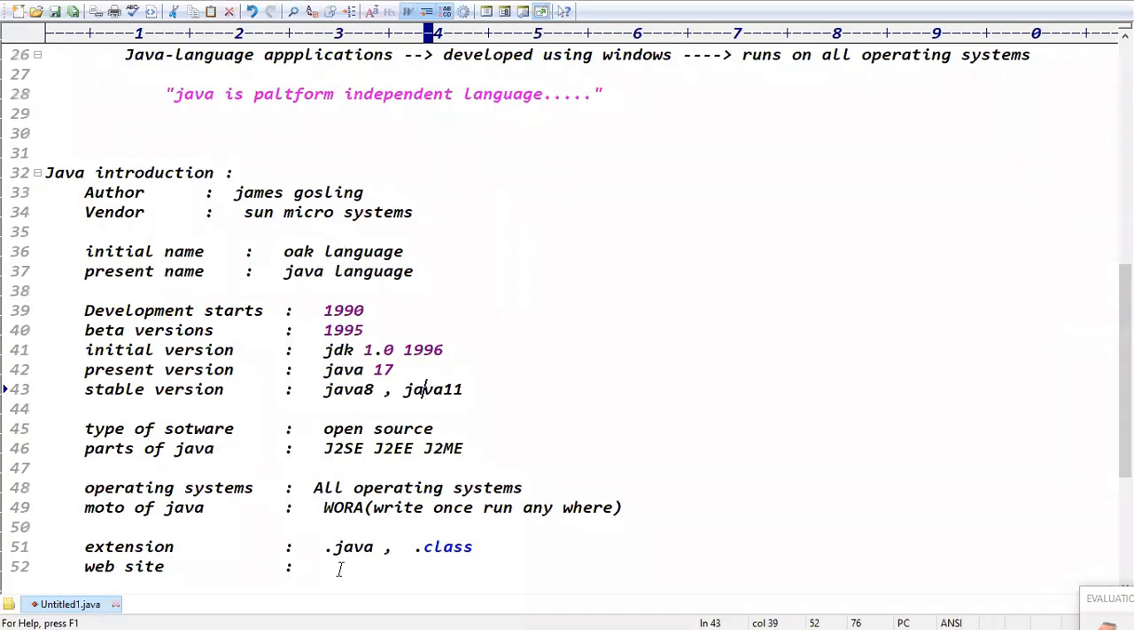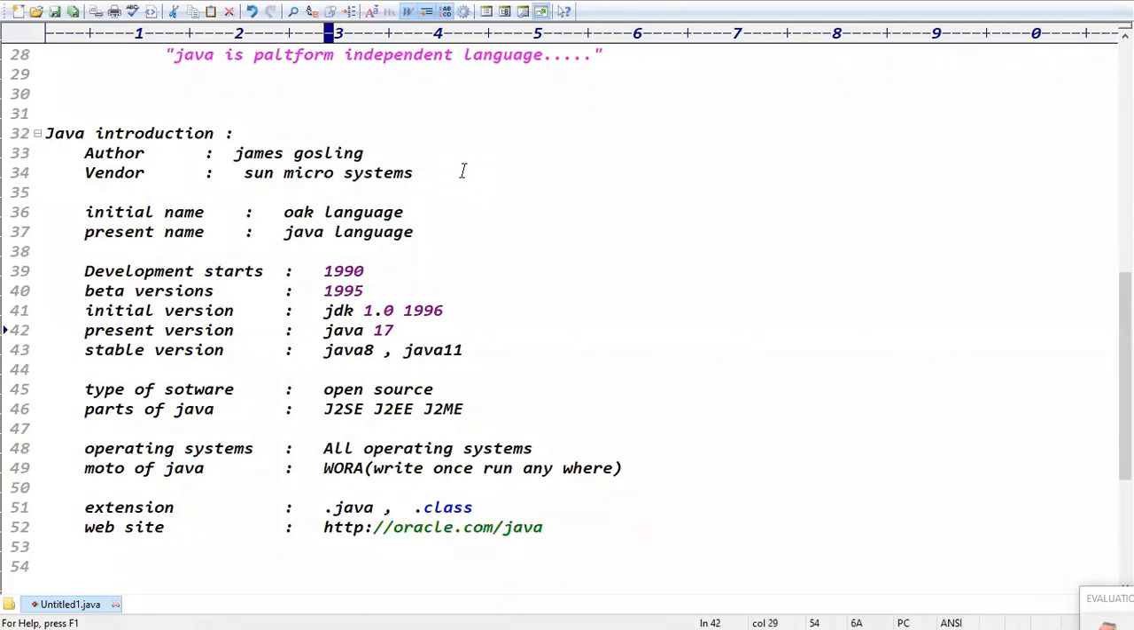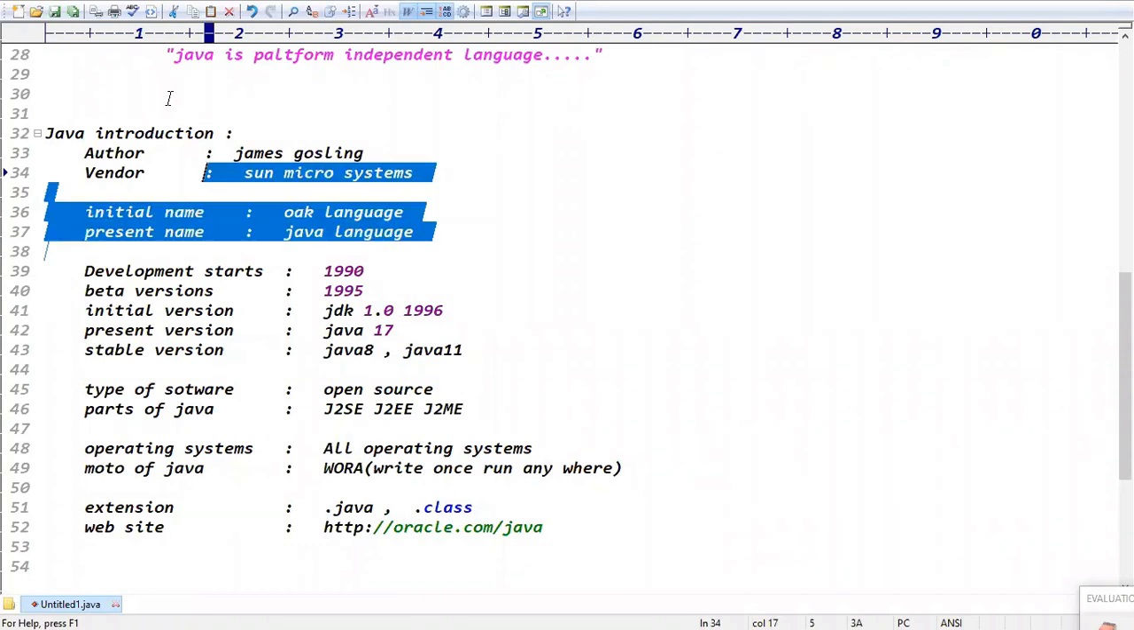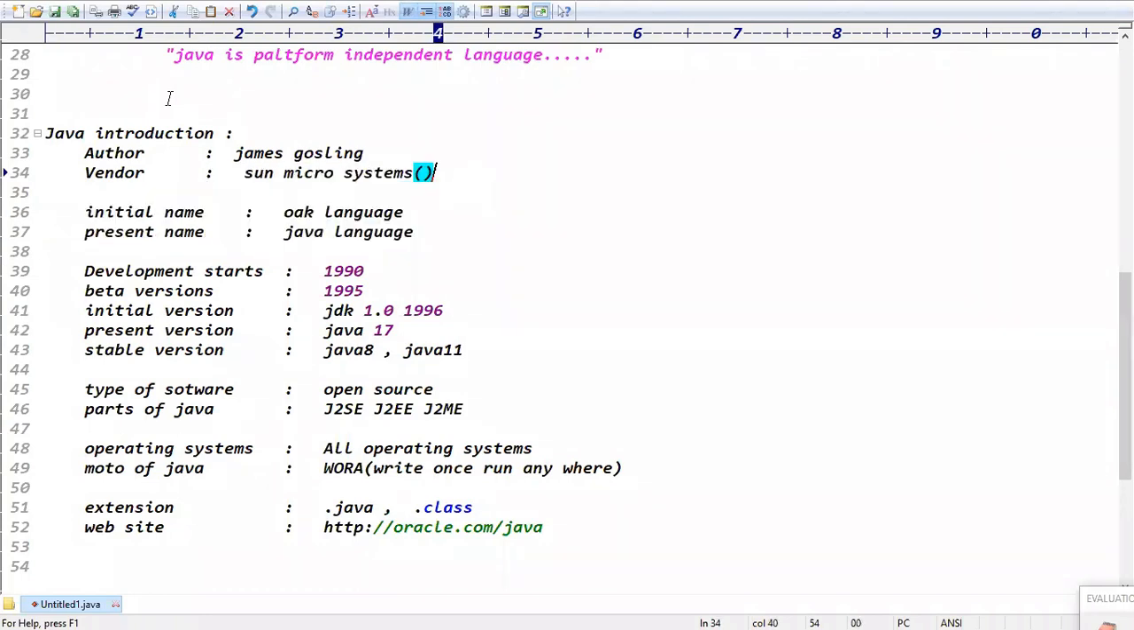Operating system. WORA, write once, run anywhere. Type of the software is open source. Parts of Java. Development in the 1990s. Initial name, present name, other vendor, right? The vendor was initially Sun Microsystems. Now it is merged into Oracle Corporation, right? Exactly. Are there any other questions, please? Is there any questions?